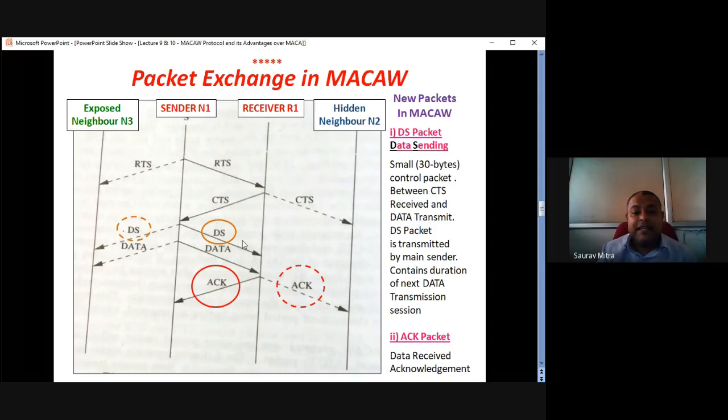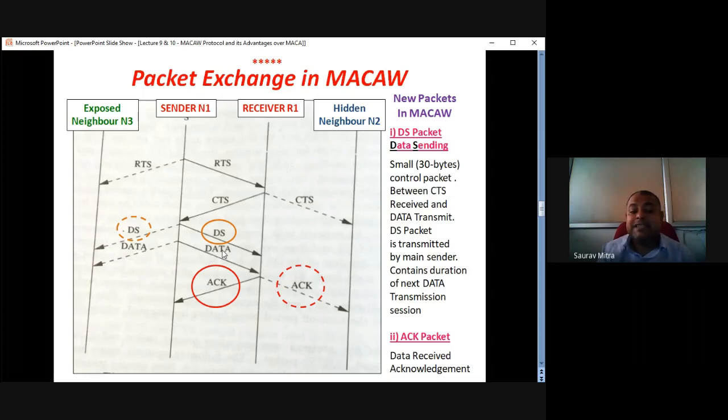So after sending DS from transmitter to receiver, after some time, the actual data is transmitted. So this is a new packet, DS, which is a very big improvement in the case of MACAW. And what is the characteristic of DS? It is called the data sending packet, a small 30 byte control packet. So RTS, CTS, DS, acknowledgement, all are control packets. And this data is nothing but the data packet.